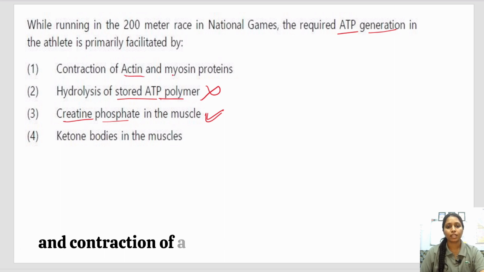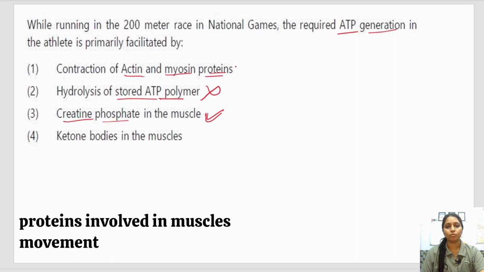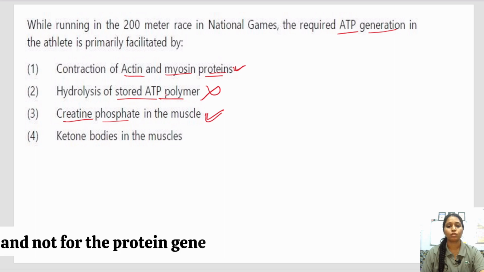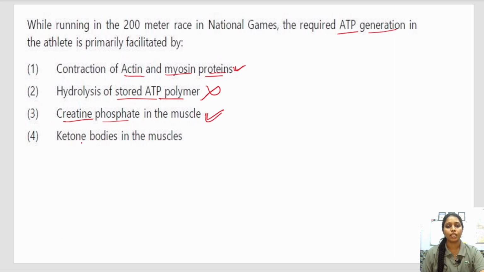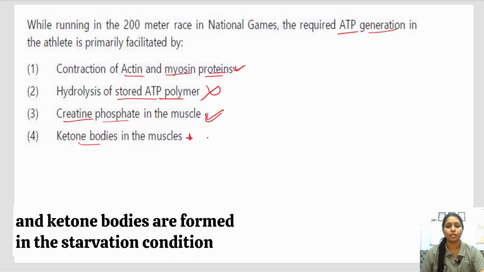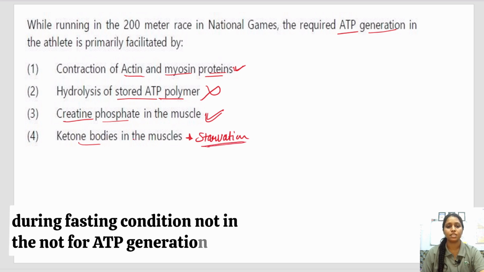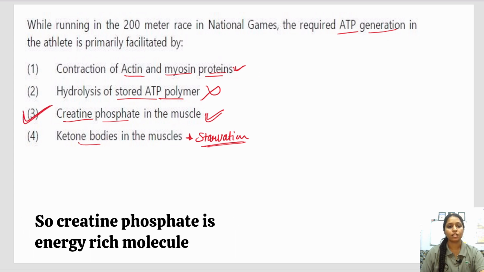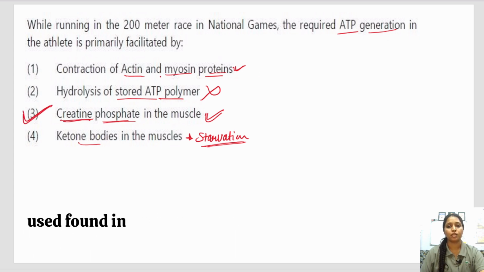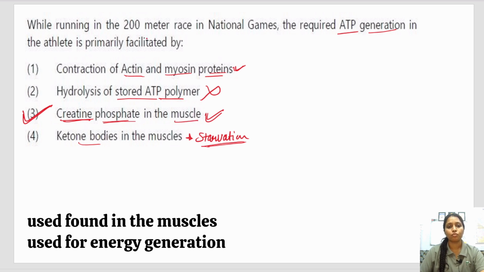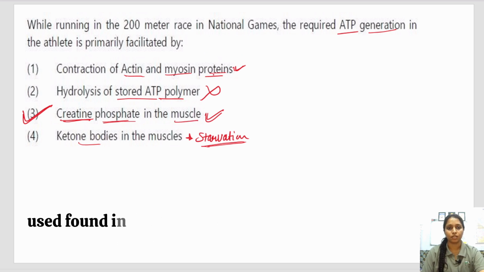Contraction of actin and myosin: these are proteins involved in muscle movement and not for ATP generation. And ketone bodies are formed in starvation and fasting conditions, not for ATP generation. So creatine phosphate is an energy-rich molecule found in the muscles, used for energy generation. So option number 3 is the correct answer.